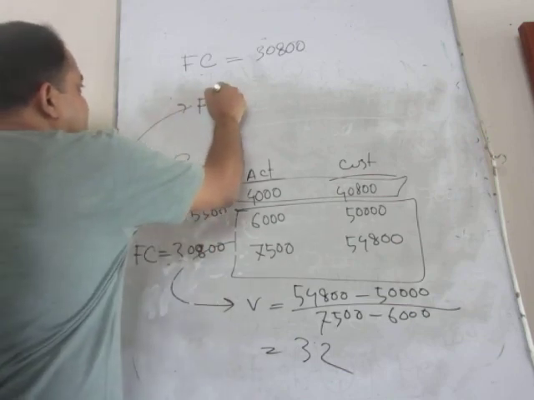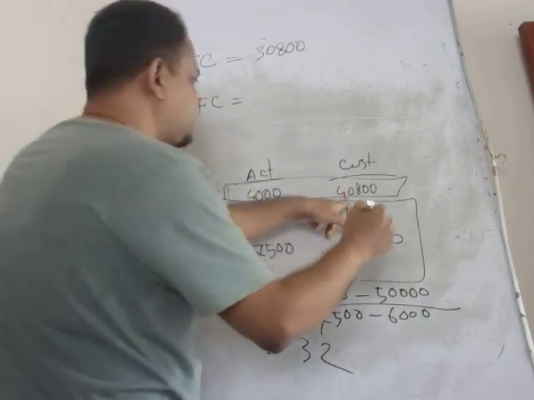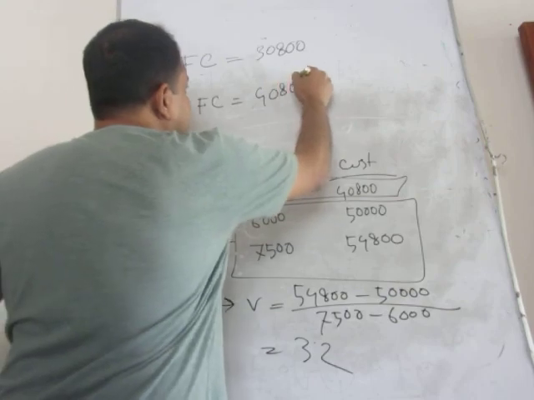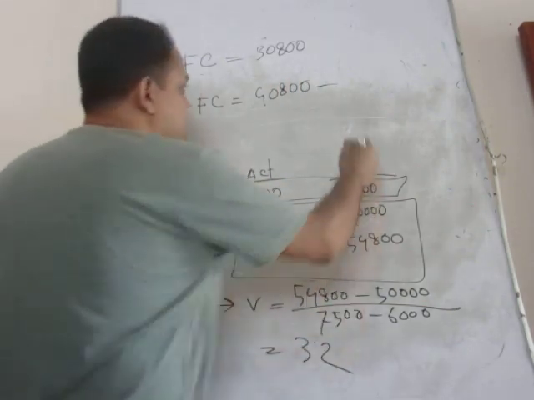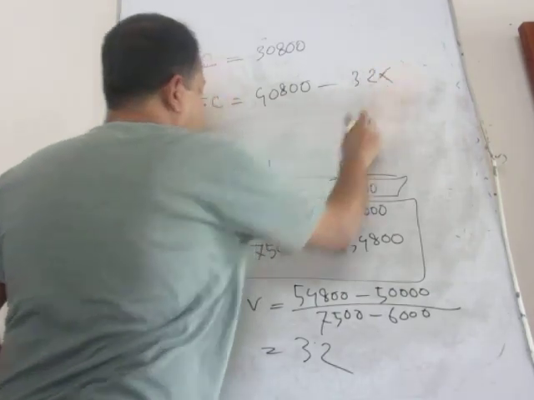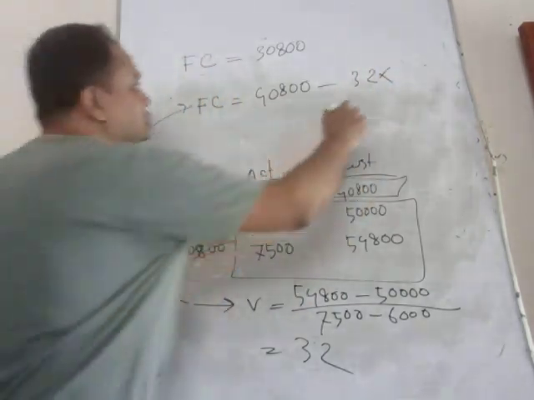Here, fixed cost is 40,800 minus variable cost 3.2, here the activity range is 4,000.